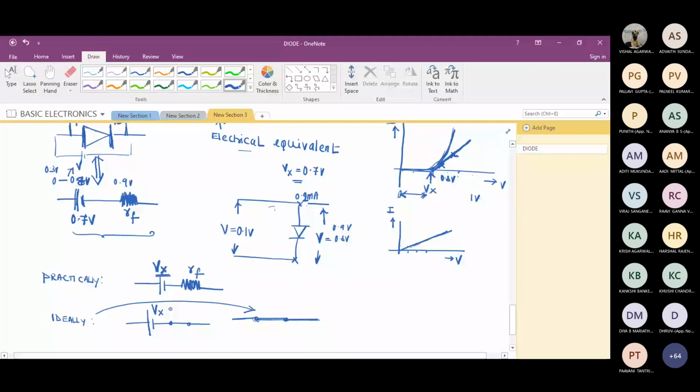Sir, the ideal condition I didn't get. The ideal condition is, I take a diode and give 0 volt. The diode is not conducting because I am not applying any battery potential. But as soon as I apply 0.1, 0.2, 0.3, what do you expect from the diode ideally? It will start conducting. It has to start conducting, meaning the diode must turn on.